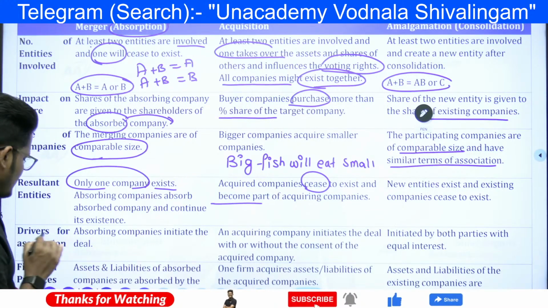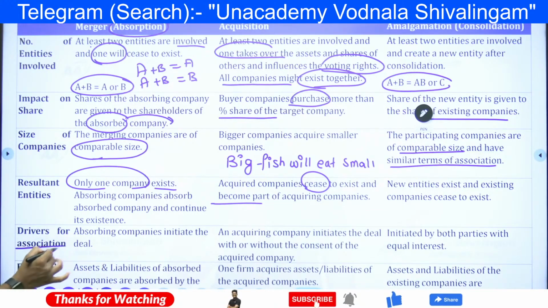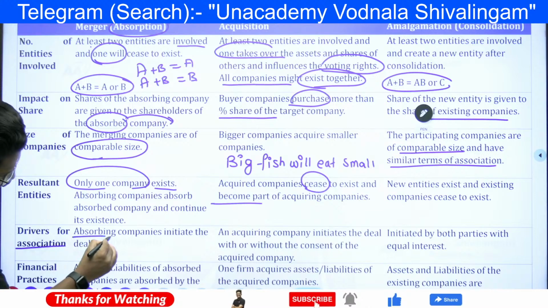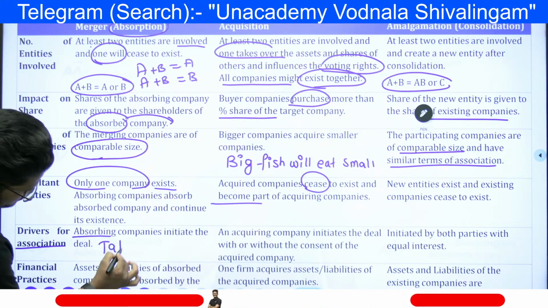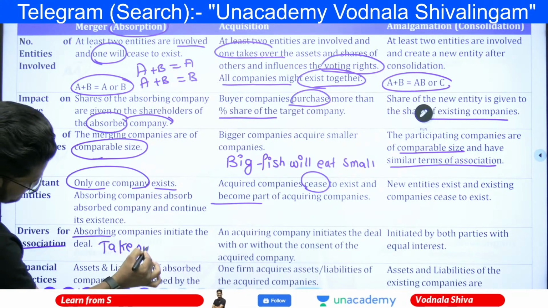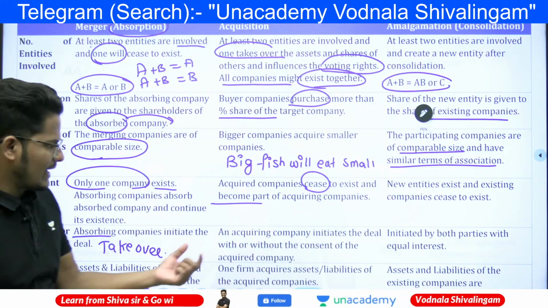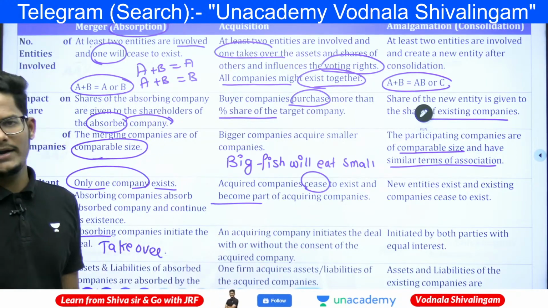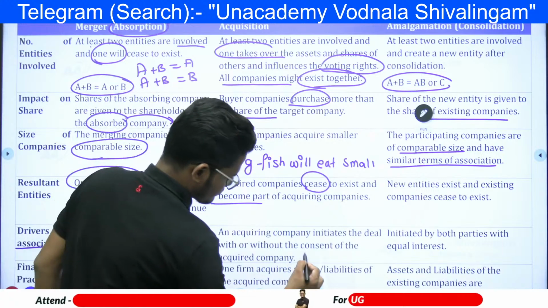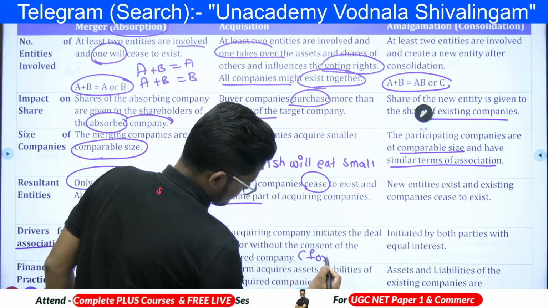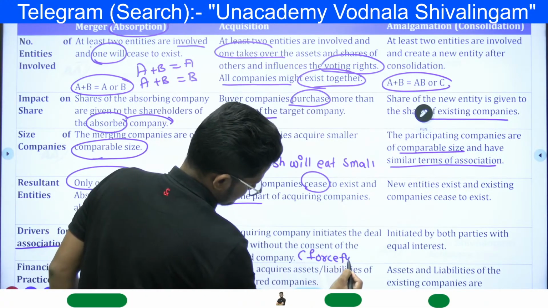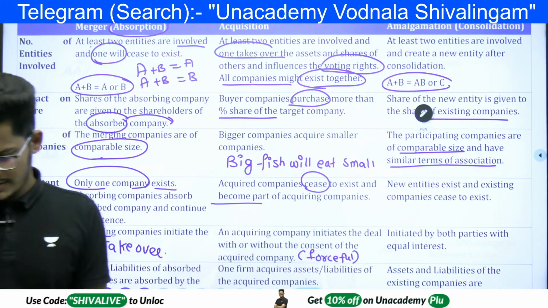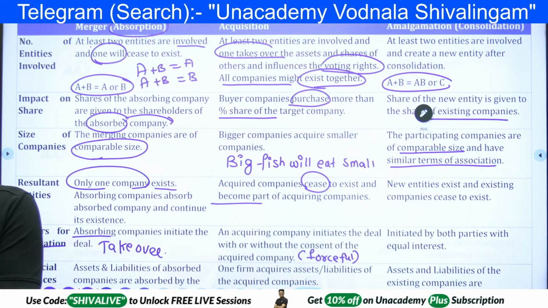Absorbing companies initiate the deal. Here, drivers for the association: who will initiate? The absorbing company who wishes to take over. Those people will be initiating. And here an acquiring company initiates the deal, with or without the consent of the acquired company. Here hostile takeover, forceful action, right?